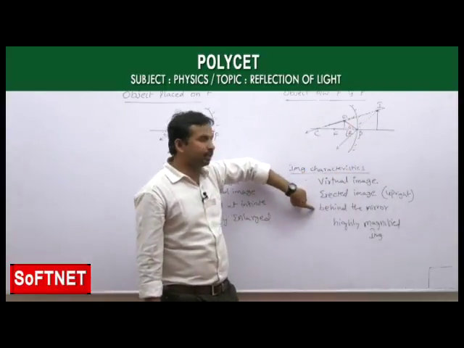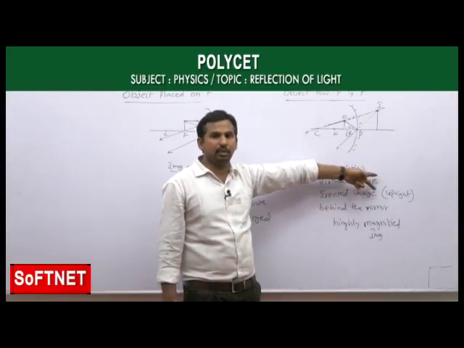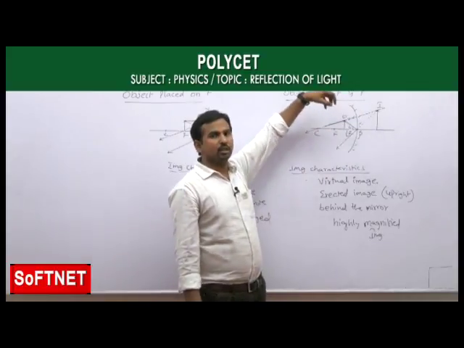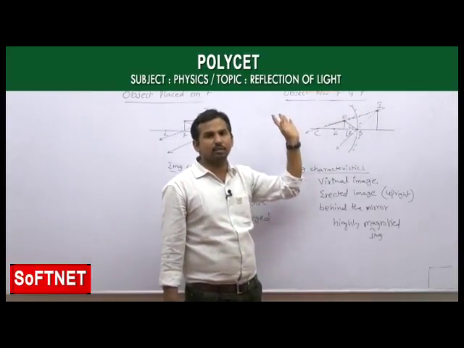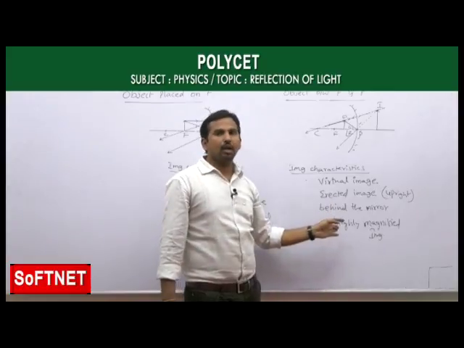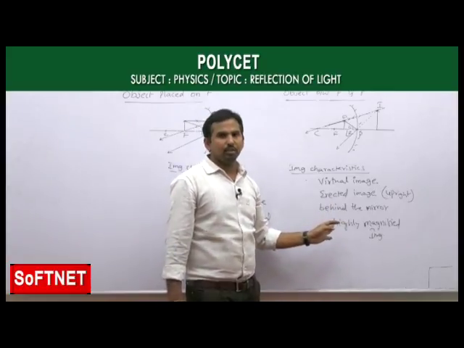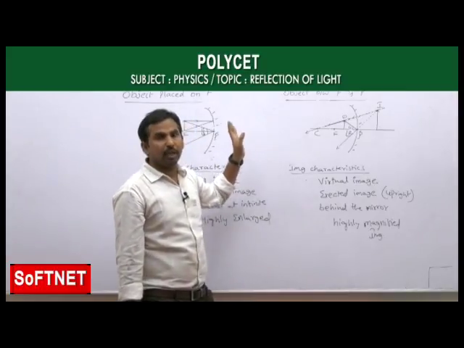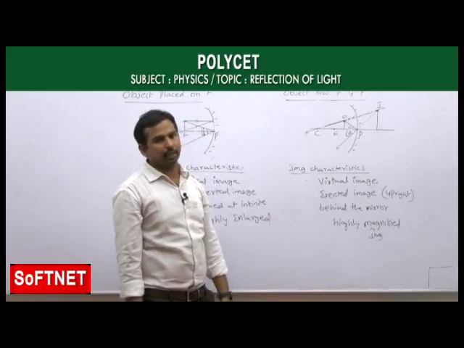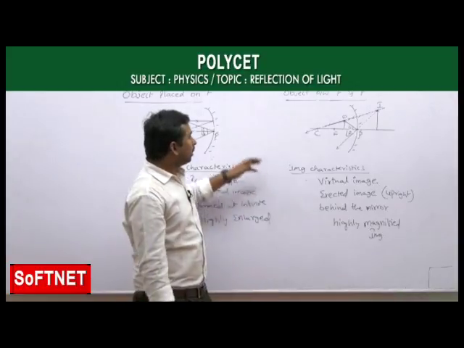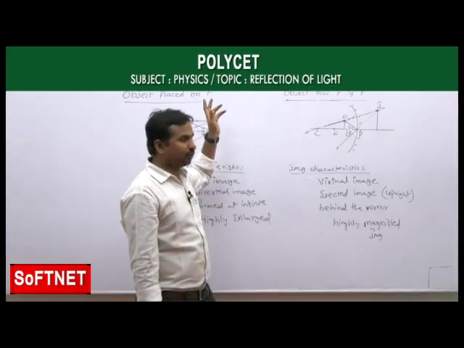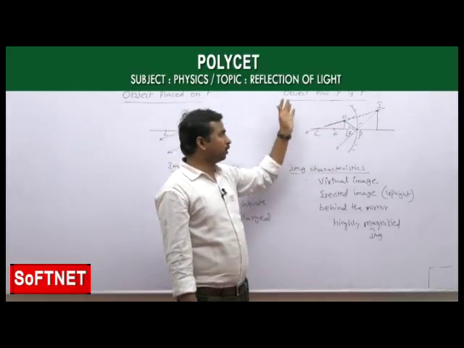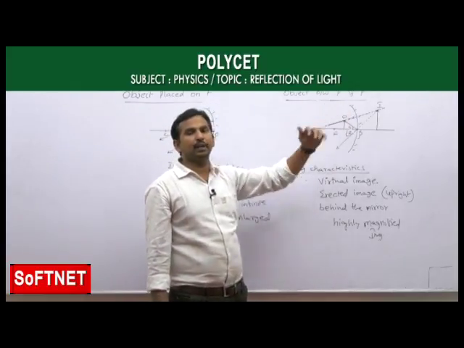So that's why I take the image position as behind the mirror. And not only that, if you compare the size of the object with the size of the image, the image is more and the object is less. That's why it is forming a highly magnified image. These are the 6 positions we have in the case of the concave mirror. And in all these 6 ray diagrams, the object is placed at infinity from the starting. Now we are taking the last position, which is the closest position to the mirror, in between F and P.